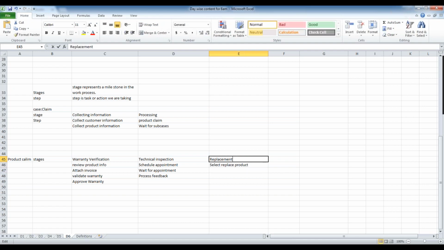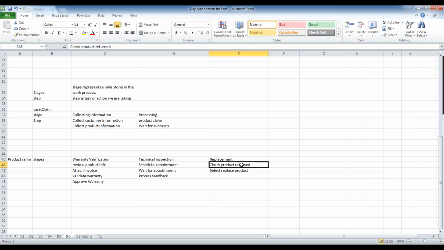Once the product is received, you can add that one. Return product, or check product return, something like that you can keep. If that is required, you can add it, otherwise not.